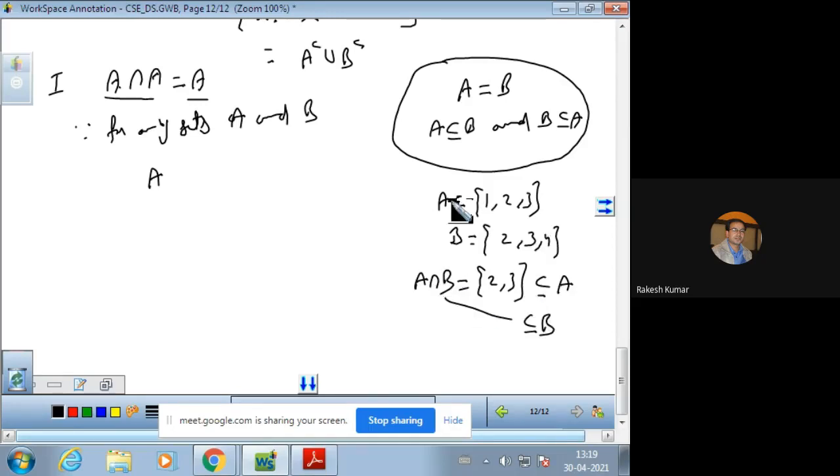Means to say that जो common होता है, जो intersection set है, that will always be a subset of whole set A and whole set B. So using the same result, A intersection B will be the subset of B by using basic phenomena. Therefore, putting A in place of B, you will have A intersection A is a subset of A.